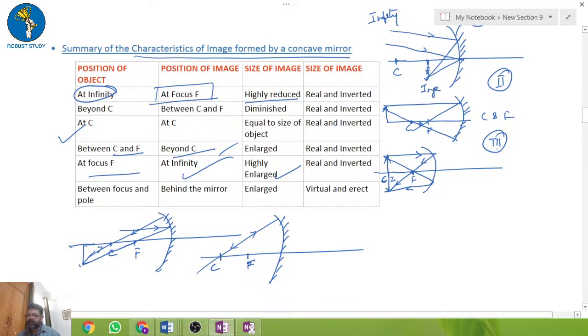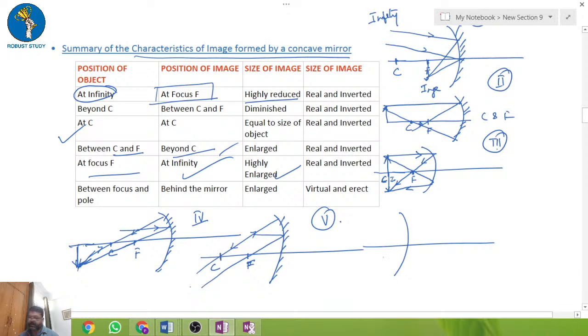The rays will never meet the way they met here. This is the fourth case, this is the fifth case, and the last one, where it will always meet.